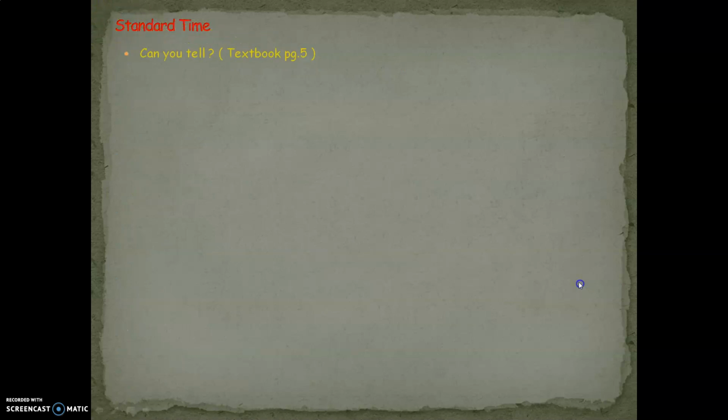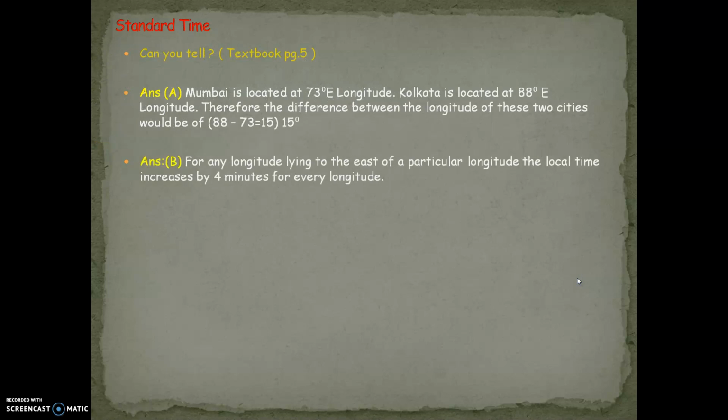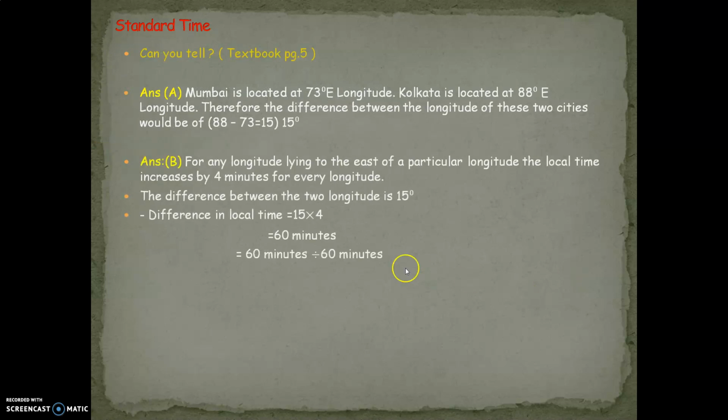We will learn the meaning of standard time now. First, we will now move on with the exercise. We have learned for any longitude lying to the east of a particular longitude, the local time increases by 4 minutes per degree. So if you multiply 15 degrees by 4, it equals 60 minutes. So 1 hour difference.